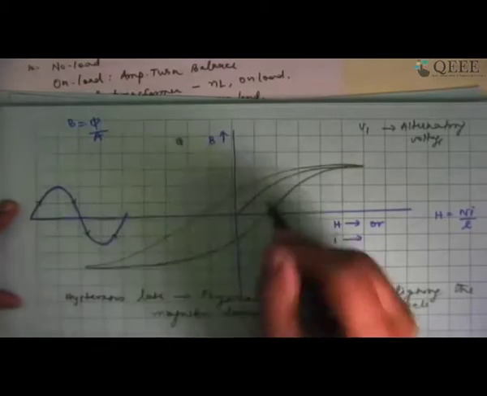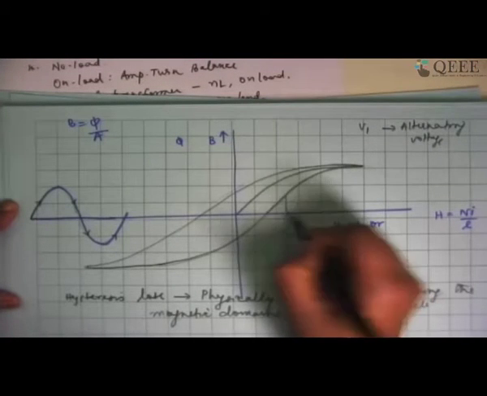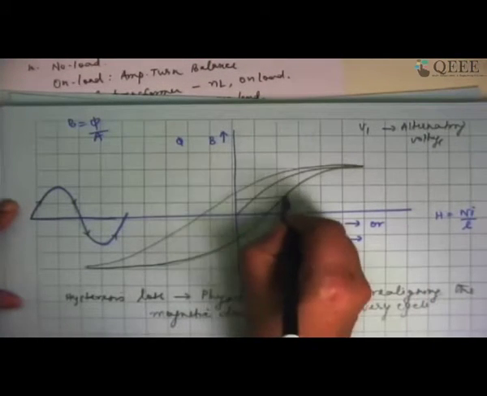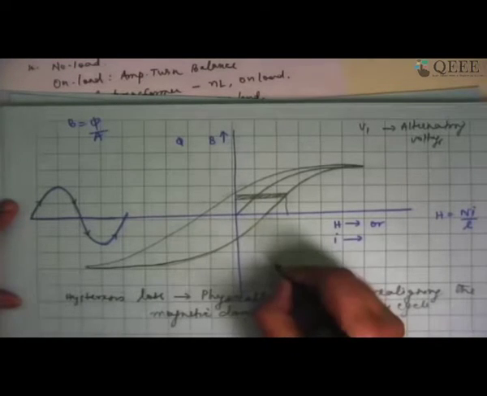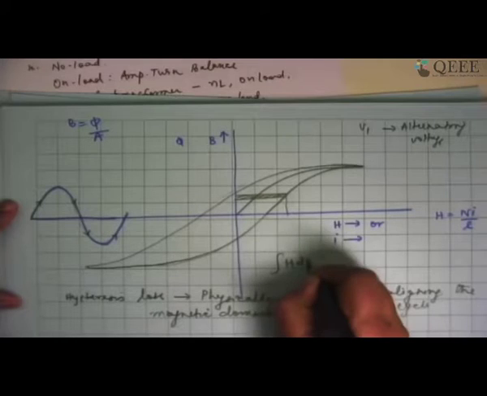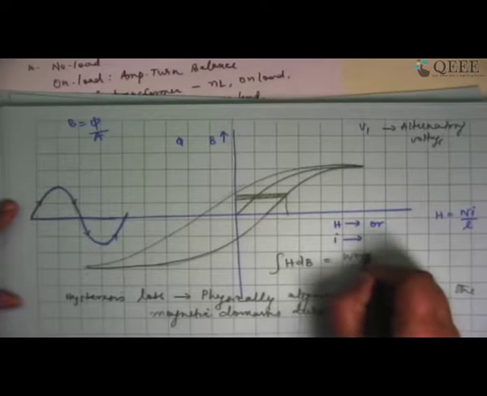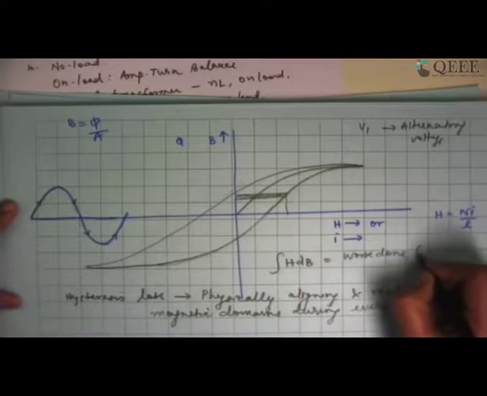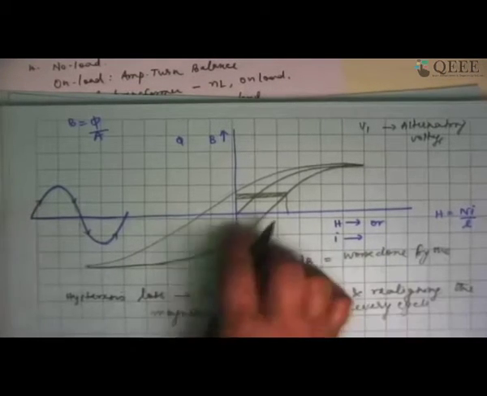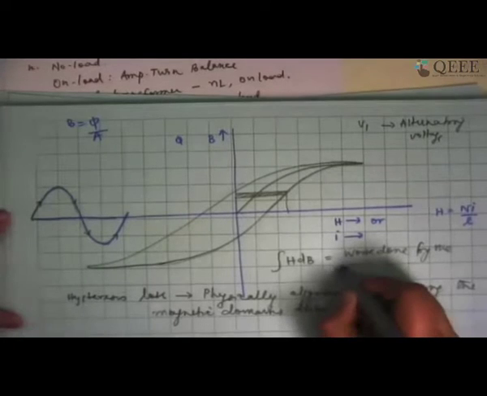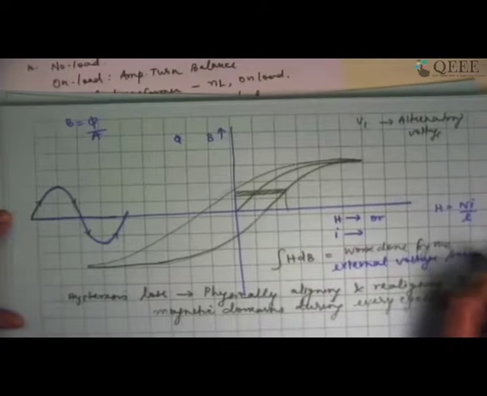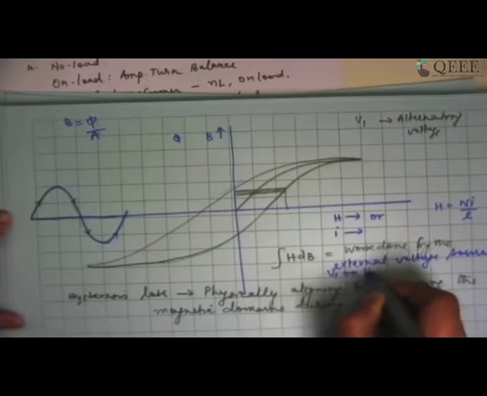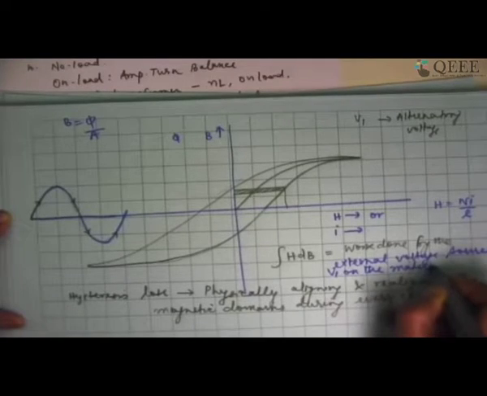Right? Now, if I look at a particular value of current, there may be a small variation in the flux density. So I am essentially looking at the integral of H dB as the work done by the external voltage source V1 on the magnetic domain, or on the ferromagnetic material.